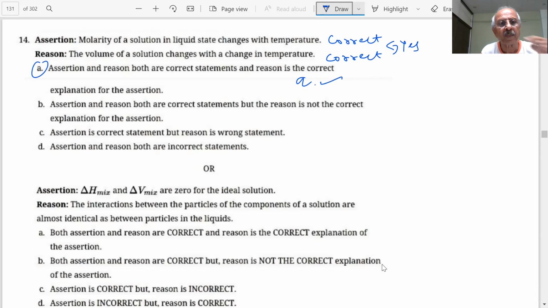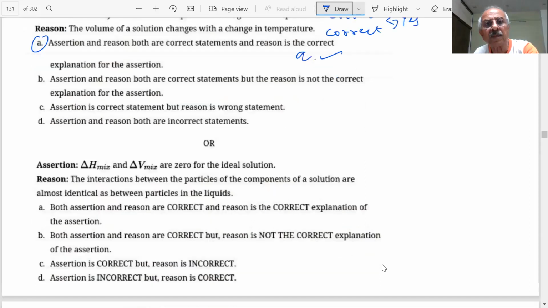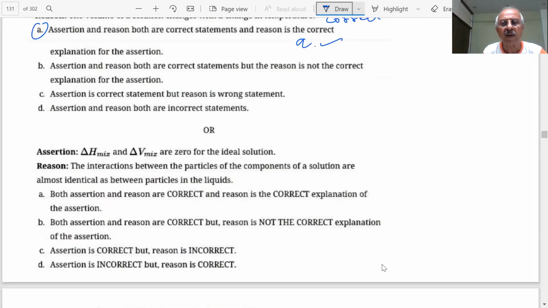Further coming. Internal choice is given. Internal choices are provided to the students. There is no overall choice as there was in the previous paper. Assertion: delta H mix and delta V mix are zero for ideal solution. Is that the correct statement? Yes, sir. Correct.